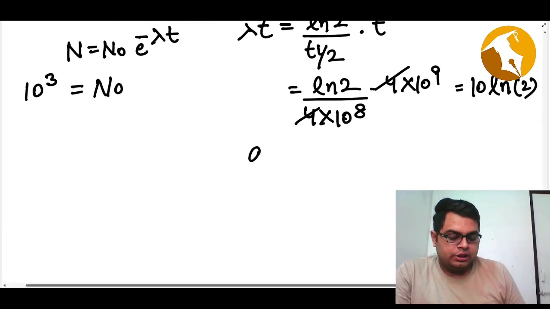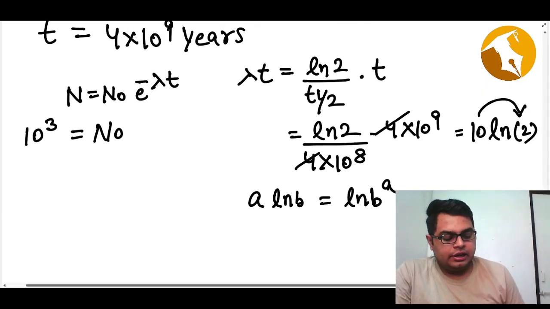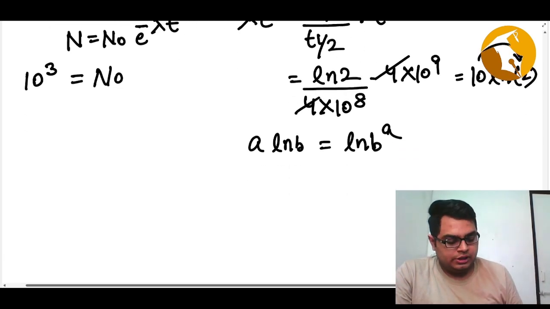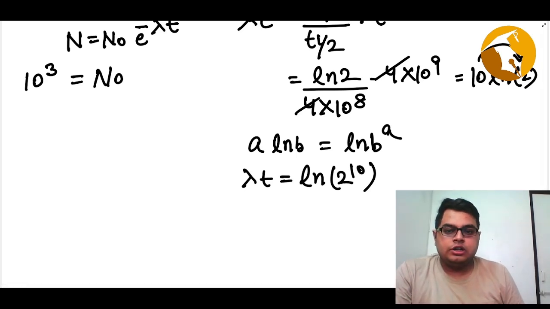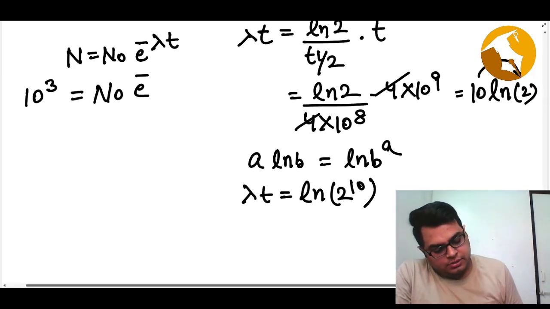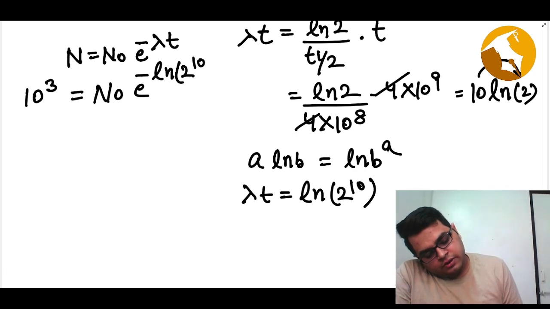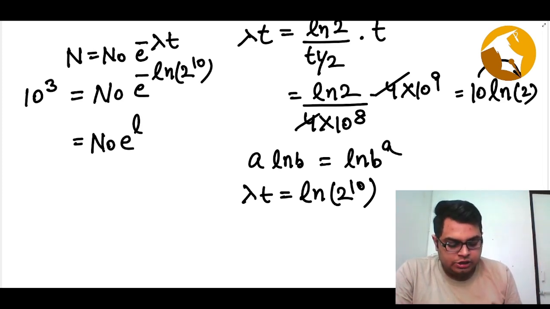You know this property that a log b is equal to log of b raised to power a. So I will bring this 10 inside and raise it as the power of 2. So basically I will get lambda t equals ln 2 to power 10. So with that said, let's put the value here. Lambda t will be ln 2 to power 10. What about the negative? The negative will also go and become the power. So you will get e raised to power ln 2 to the minus 10. Sorry.